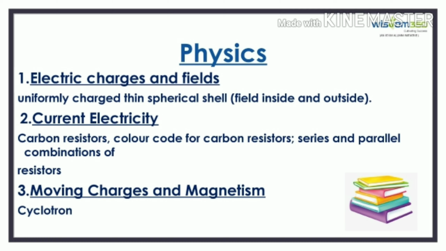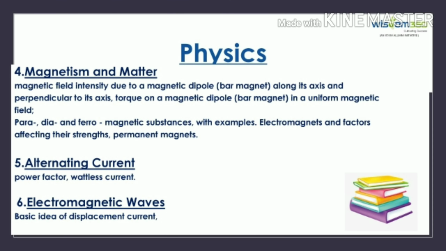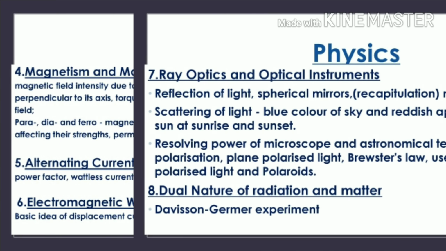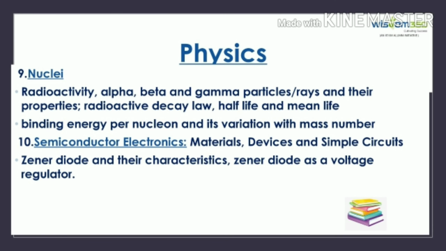Having a look at the syllabus of physics, we see that these topics are deleted from the chapters Electric Charges and Field, Current Electricity, Moving Charges and Magnetism, Magnetism and Matter, Alternating Current, Electromagnetic Waves, Ray Optics and Optical Instruments, Dual Nature of Radiation and Matter, Nuclei and Semiconductor Electronics. Mind it, only the topics mentioned have been removed. The rest of the topics form part of the syllabus.